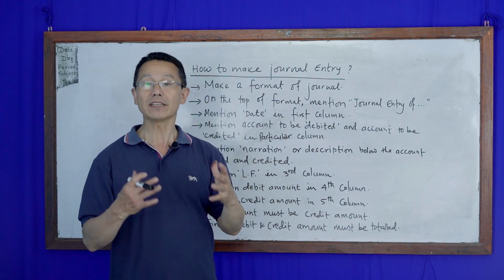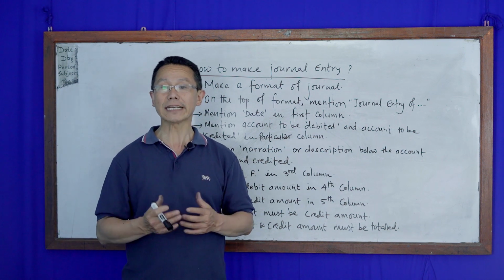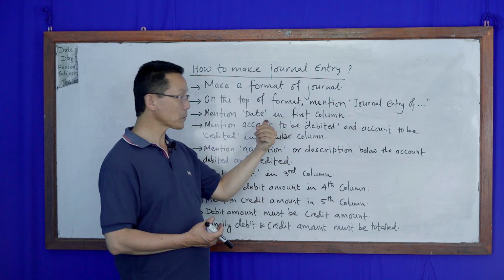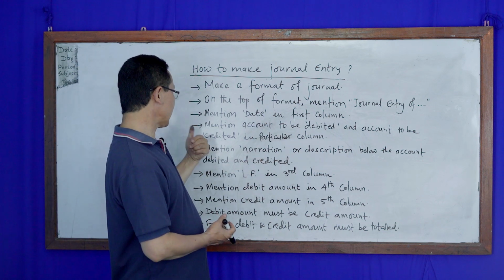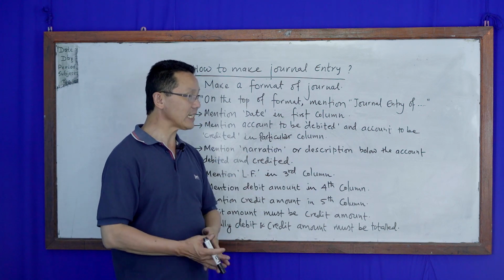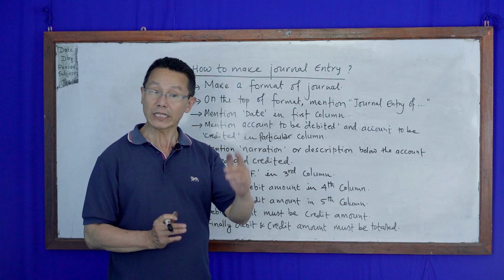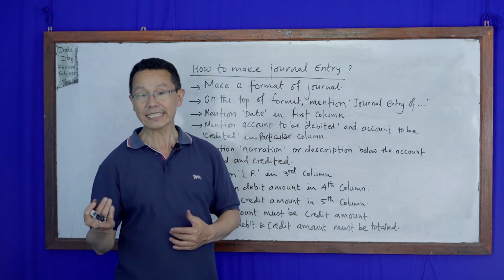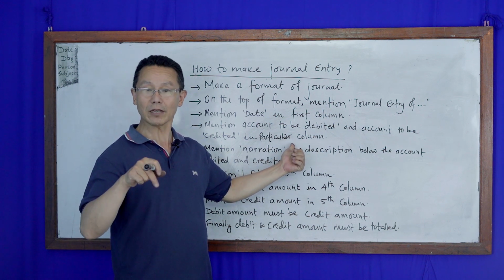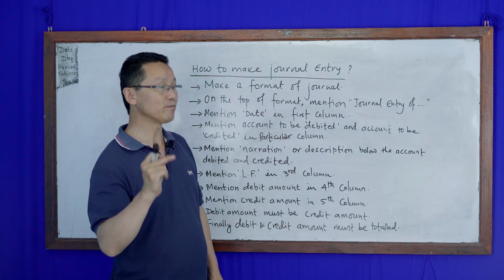The third step is to mention the date in the date column. Date means the date of the transaction, on which date the transaction occurred or took place. That date we have to mention in the date column. It is the first column. In the second column of the journal entry, we mention the account to be debited or account to be credited. Which account is debited and which is credited are mentioned in the second column, that is the particular column.